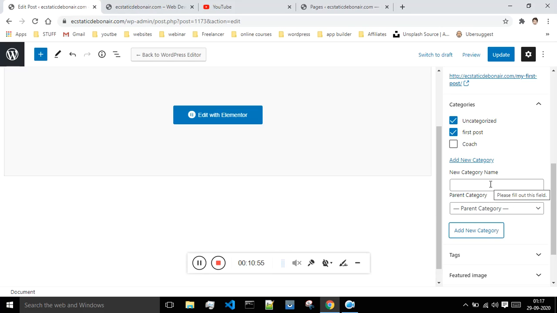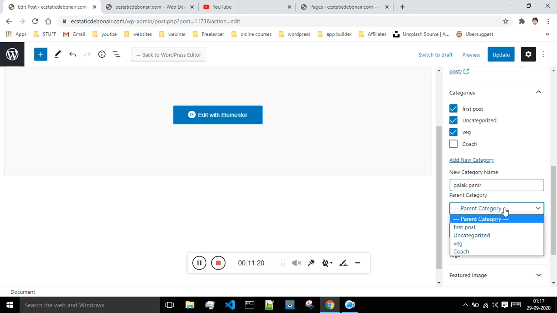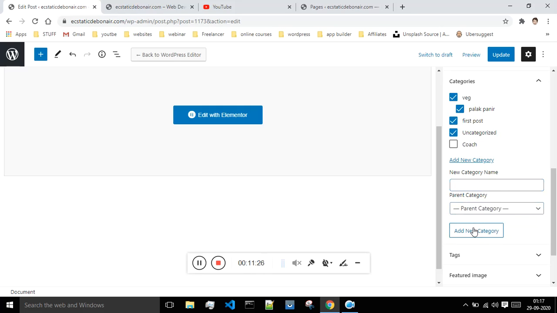Let me just show you how to do that. If I'm just having the category like veg and non-veg, if suppose there is a veg category, this will work as a parent category, and inside of the veg, if suppose I want to give some different categories like palak paneer, and I can just say this category will come under this veg category. I will add this. As can be seen, this palak paneer is coming under the category of veg. This is how you can give the parent category and child categories.